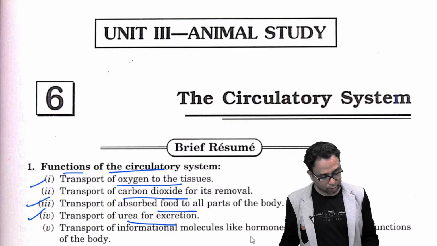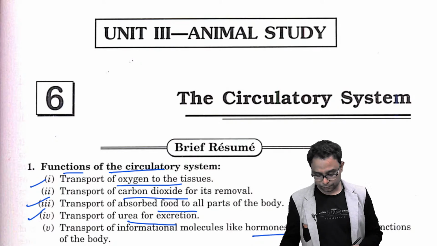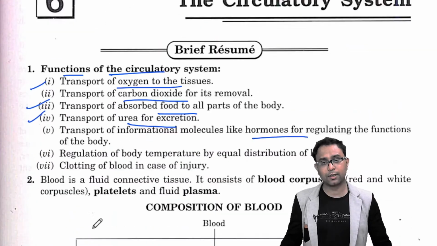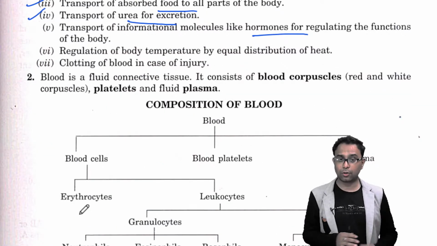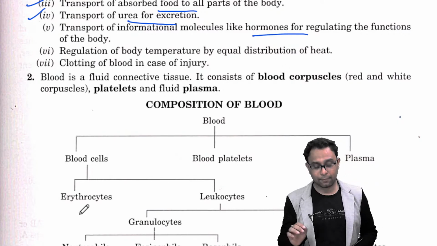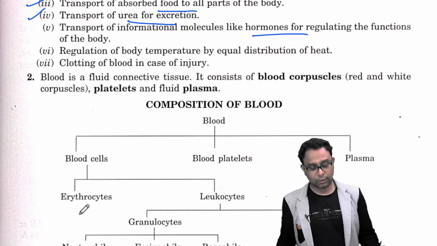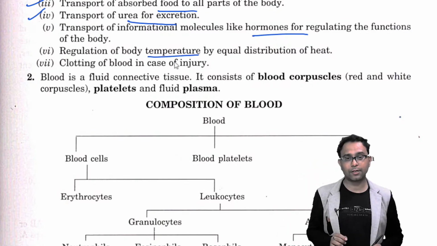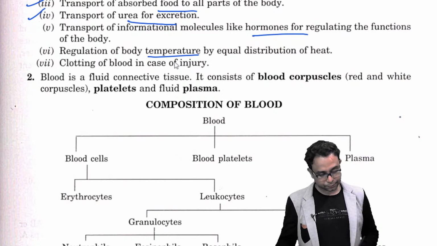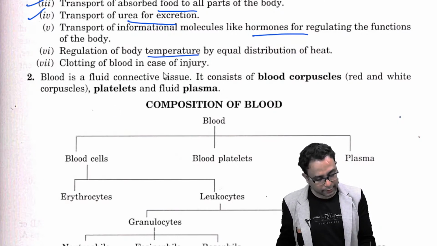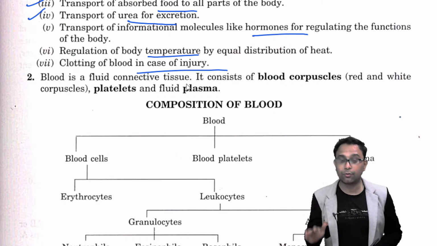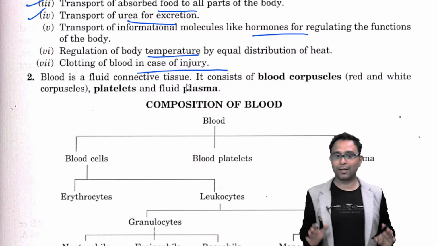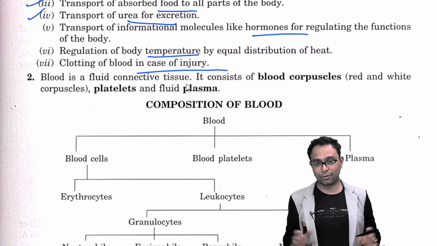Transport of different molecules like hormones. You know hormones are the most important chemical substances in the human body, and these hormones are also transported by the help of the circulatory system. Also the regulation of body temperature, right? It is also an important function of circulation. And clotting of blood in case of injury also happens due to the circulatory system. So we have discussed some important functions of the circulatory system.